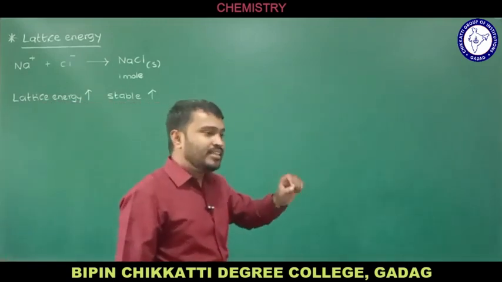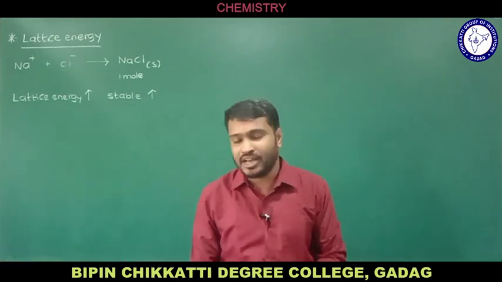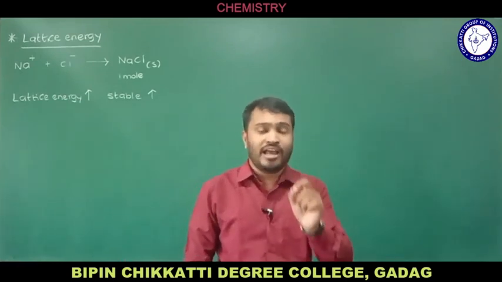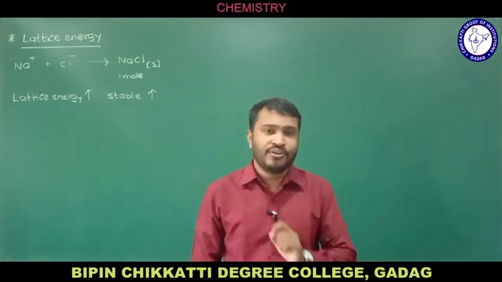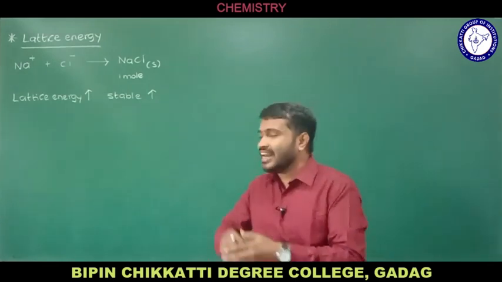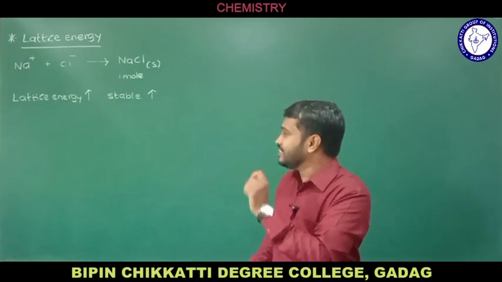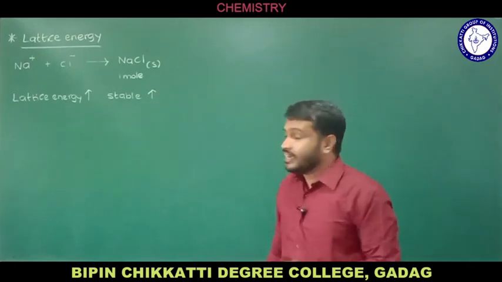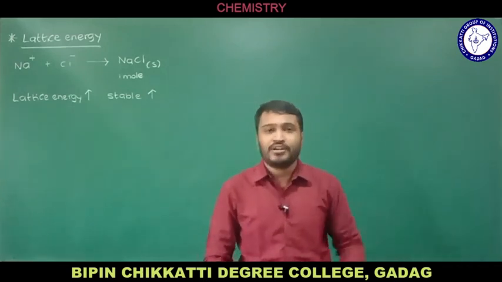The higher the lattice energy, the more stable the ionic compound is. I repeat, the higher the value of lattice energy, the greater will be the stability of the ionic compound. If we have an ionic compound with very little lattice energy, it is not stable, or unstable, you can say. This is how the lattice energy and the stability of an ionic compound are dependent.